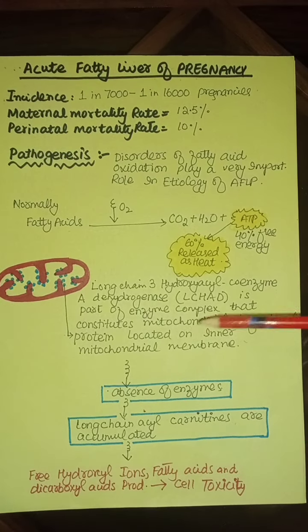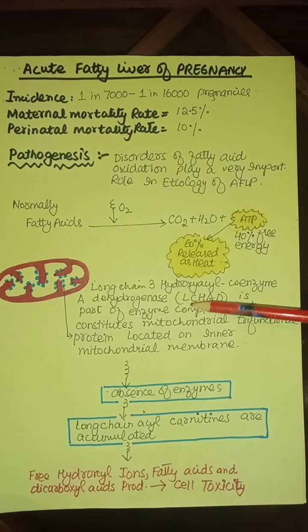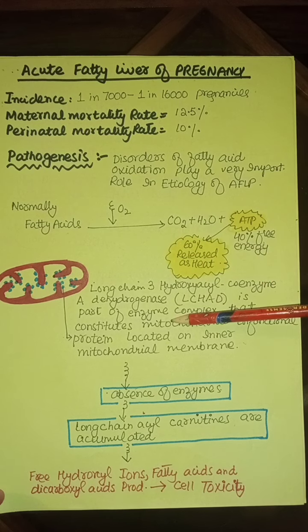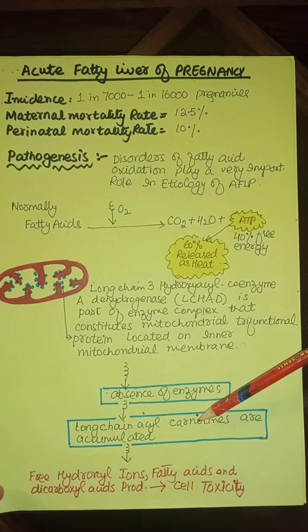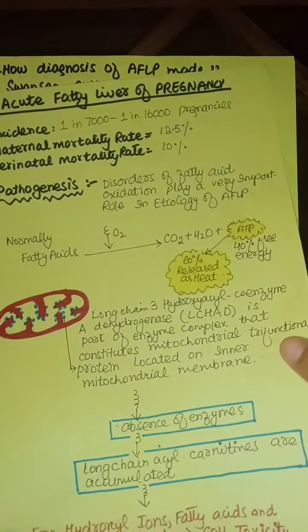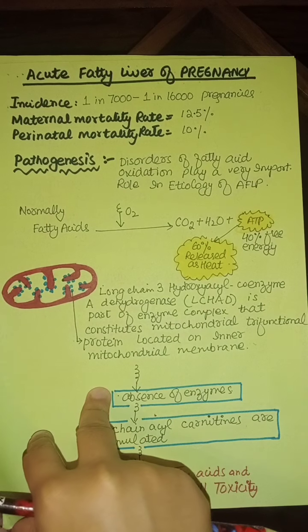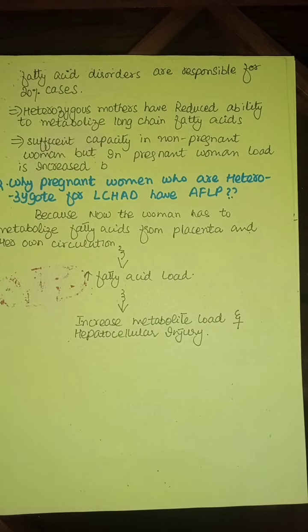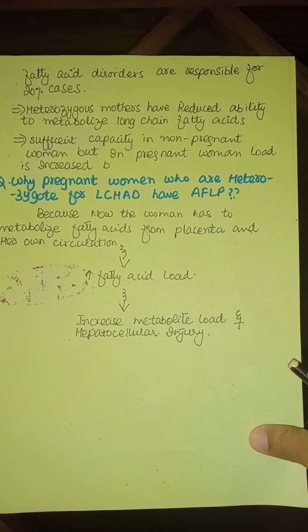Due to absence of the enzyme, the pathway does not occur in a proper way, leading to the formation of hydroxyl ions, causing injury to the liver cells. This causes the picture of acute fatty liver of pregnancy. And fatty acid disorders are responsible for 20% of the cases. The heterozygous mothers have reduced ability to metabolize long chain fatty acids.